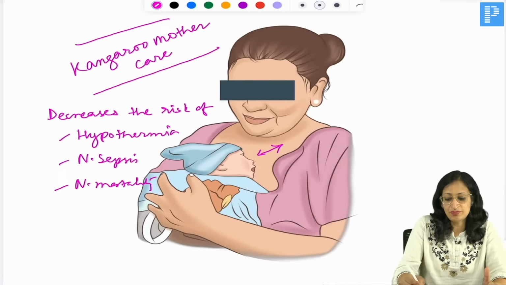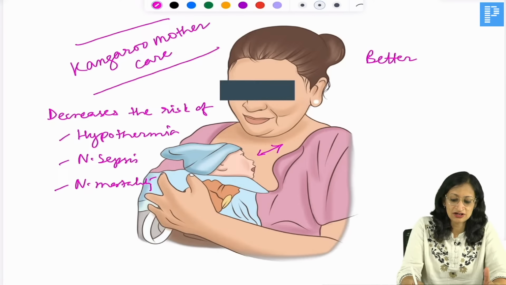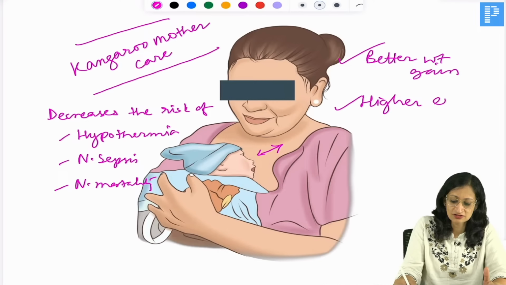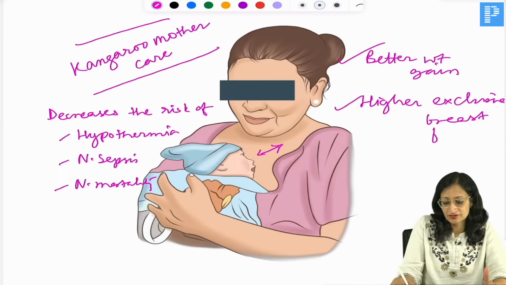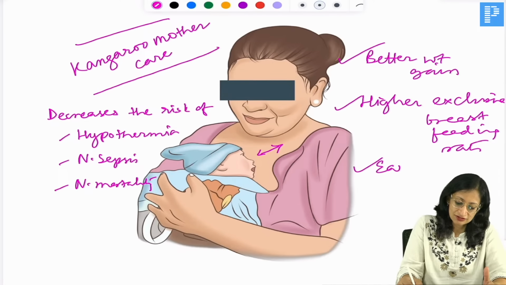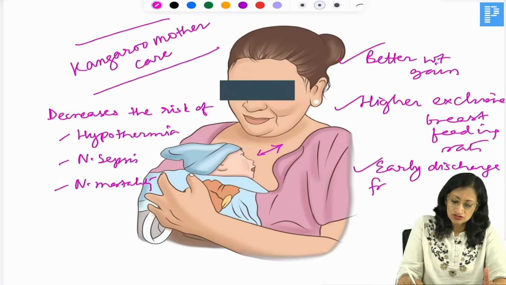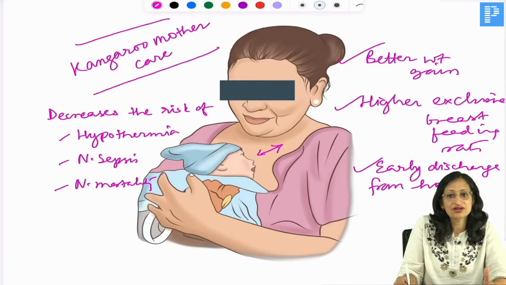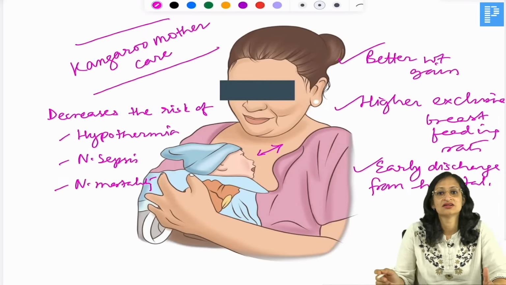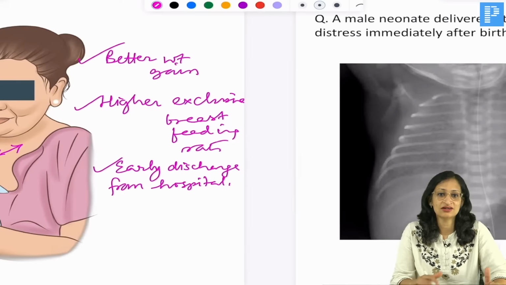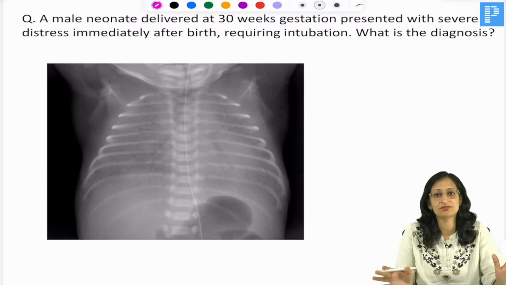There is better weight gain, higher exclusive breastfeeding rates, and early discharge from hospital. So these are the advantages of kangaroo mother care, for all stable low birth weight babies.